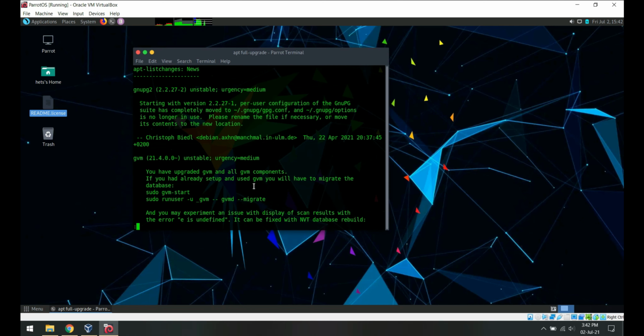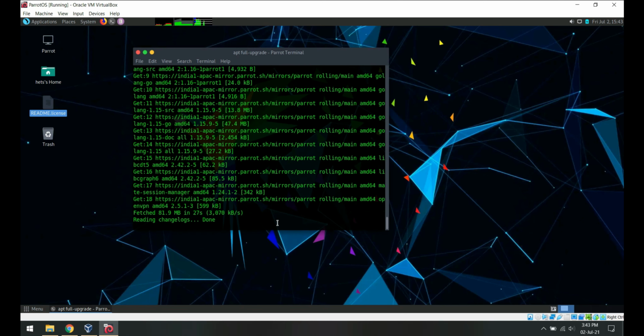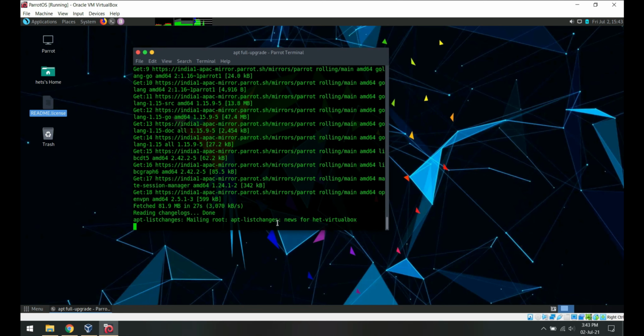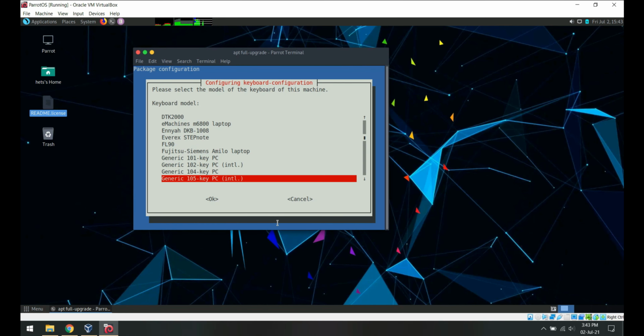Scroll down and press Q to exit. Here select the model of your keyboard. I will select English, US.